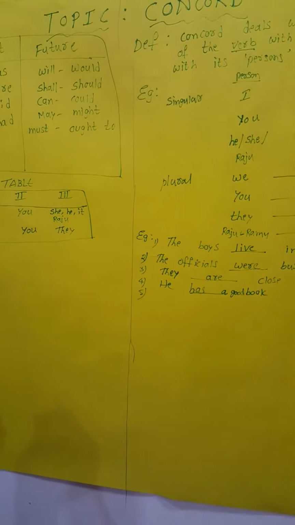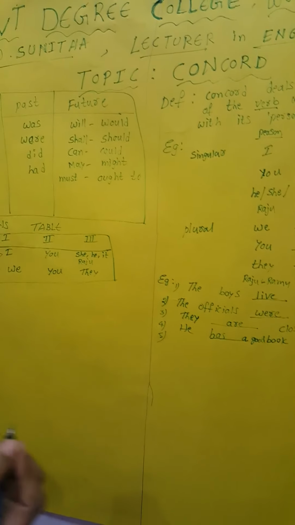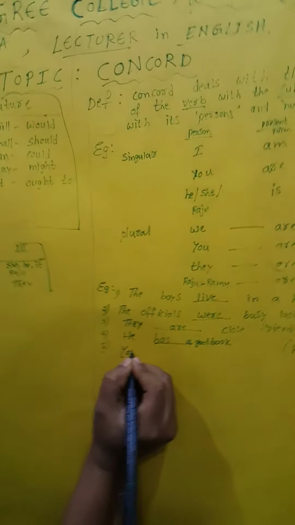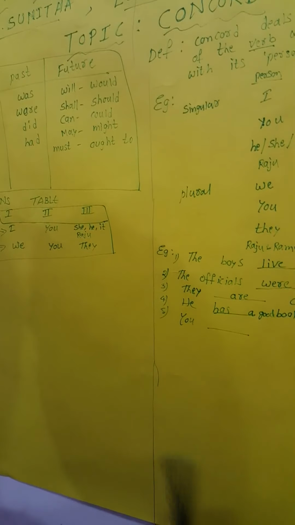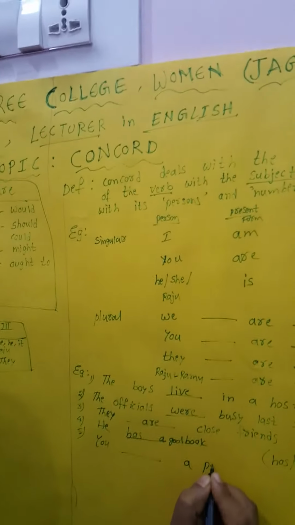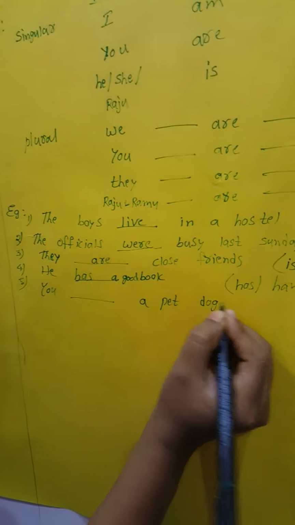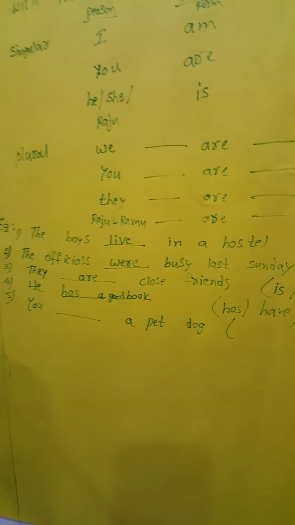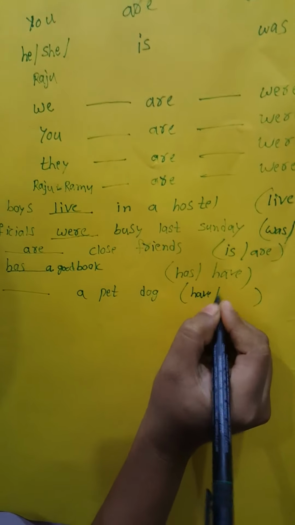And the next one: you dash a pet dog. The words given are have or had.